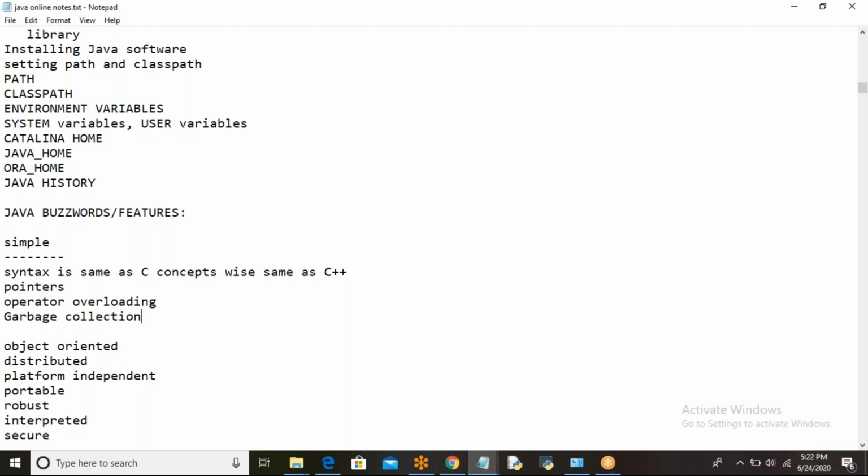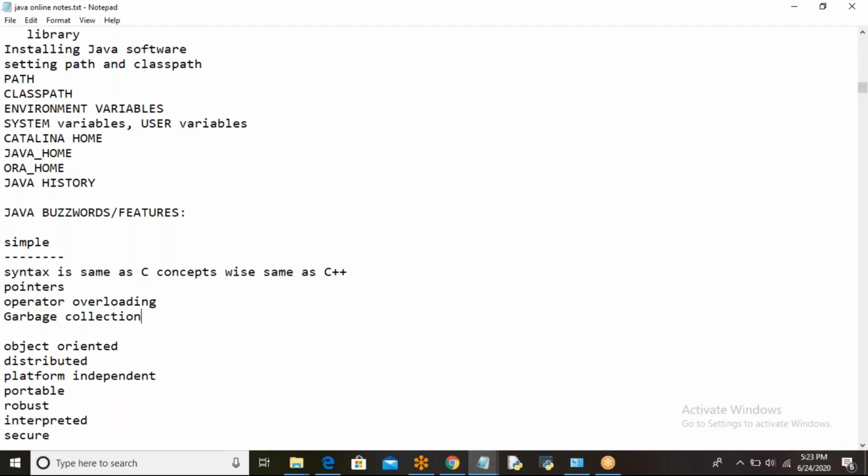There is no need to remove unused objects because there is an automatic garbage collection concept in Java which will release the unused or abandoned objects' memory automatically. That also makes Java a simple programming language. Got my point? The first one: syntactically it is the same as C, and functionality wise it is the same as C++.